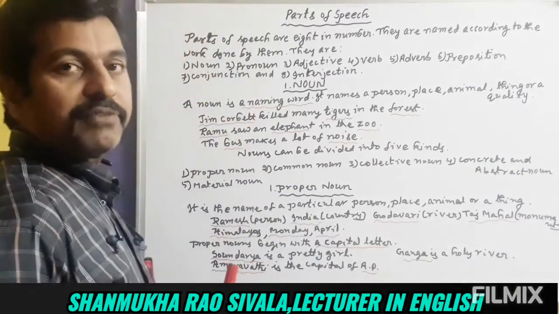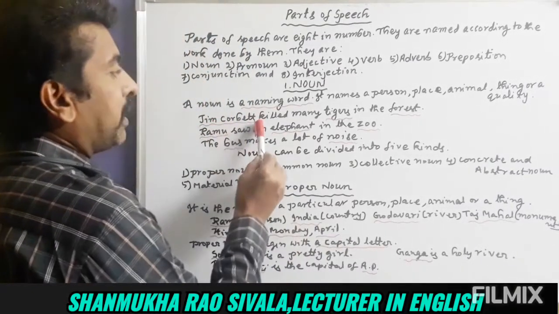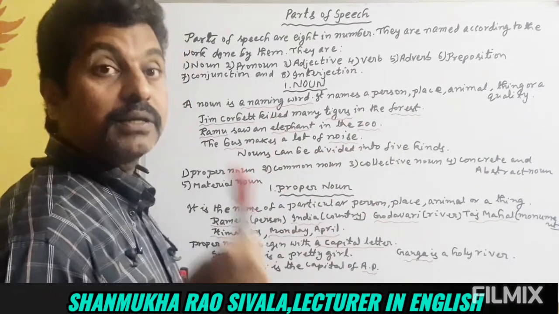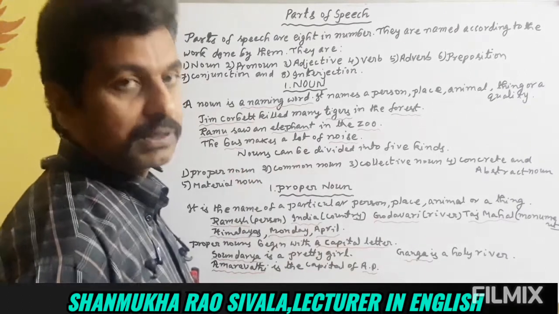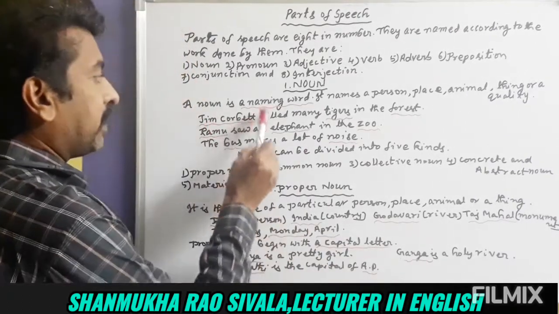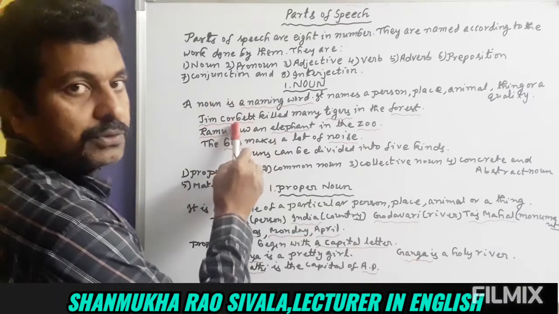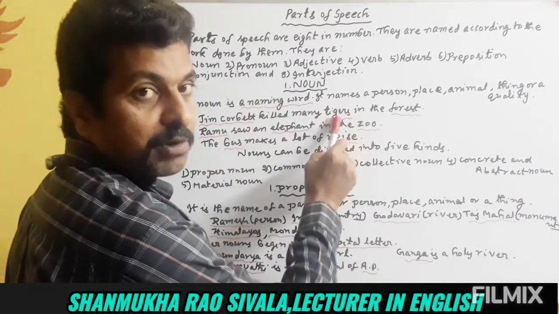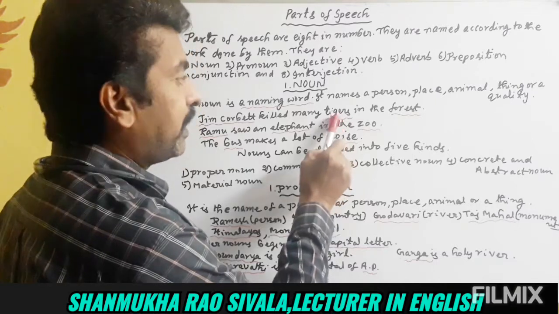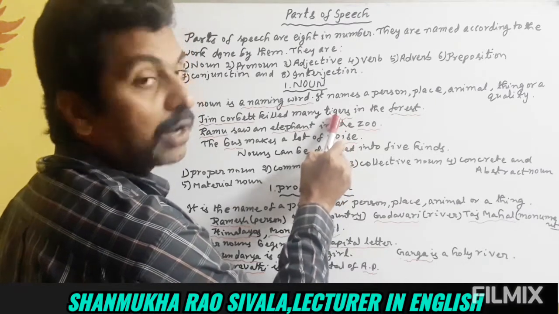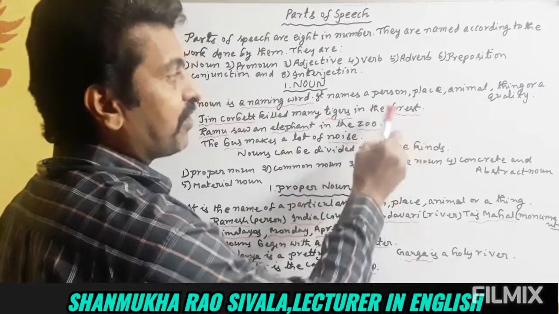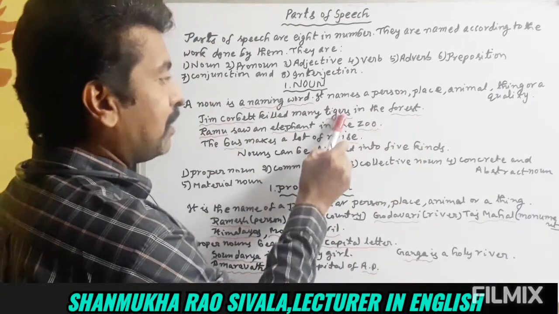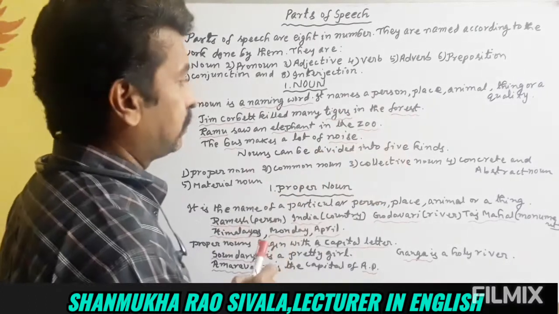Let us take for example, Jim Corbett killed many tigers in the forest. Jim Corbett is the name of a particular person, so noun. Tigers is the name of an animal, so noun. Forest, name of a place, so noun. Name of a person, name of an animal, name of a place.